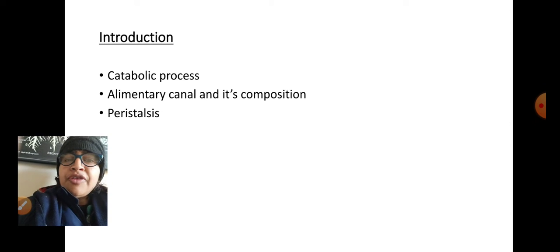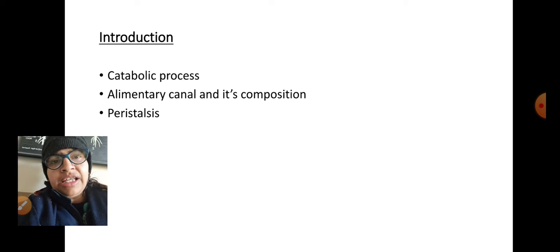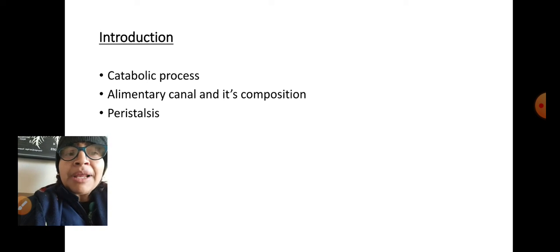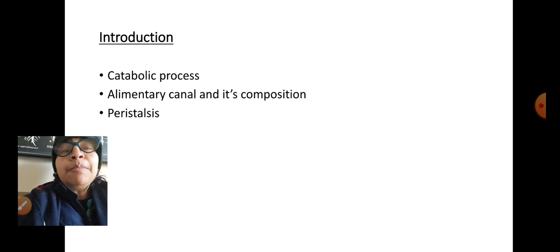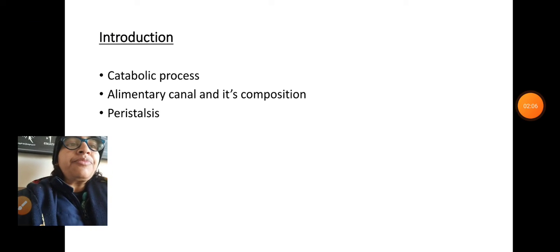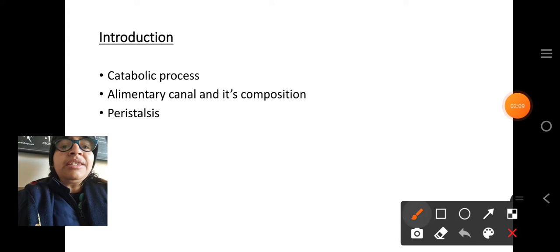We eat different kinds of food in our daily life activities, and these foods are present in complex form, and that complex form needs to be simplified into simple forms, and it is carried out by our digestive system. So our digestive system performs a very complex process. That process is called digestion. And that digestion is a very important process which can be categorized as a catabolic process, mentioned here. So this catabolic process, what does it do?